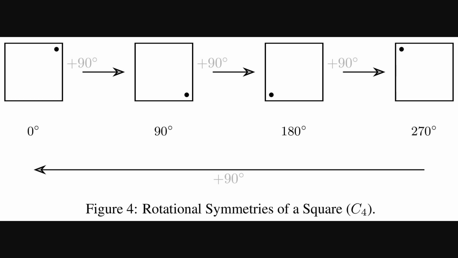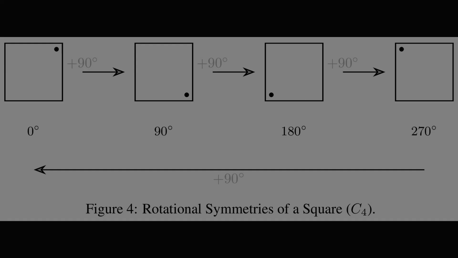Alright, building on that, the paper introduces the concept of a group, which is the mathematical way to talk about symmetry. This figure gives a great physical example using a square. You can rotate it by 90, 180, or 270 degrees, and it still looks like a square. This set of rotations forms a group because combining any two of them, say a 90-degree and another 90-degree turn, just gives you another rotation that's already in the set, a 180-degree turn. This is the essence of symmetry.